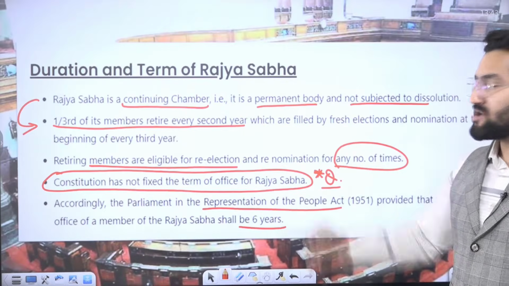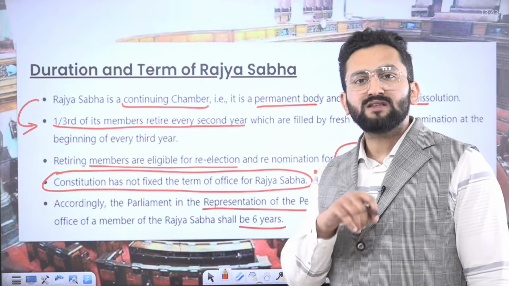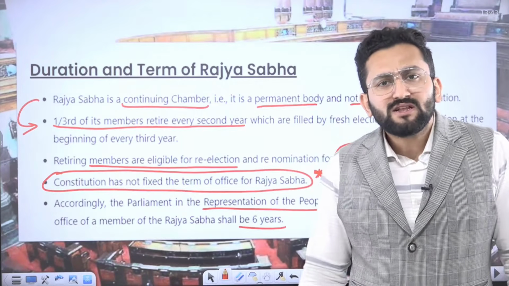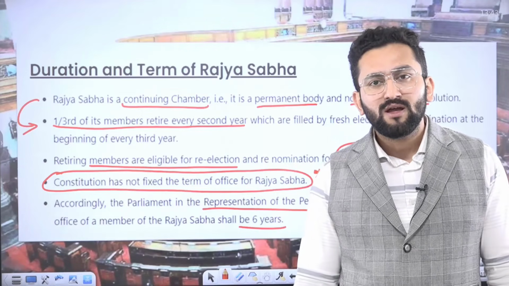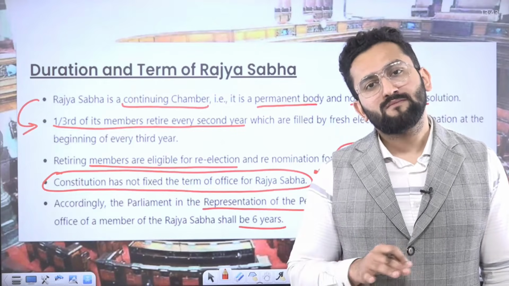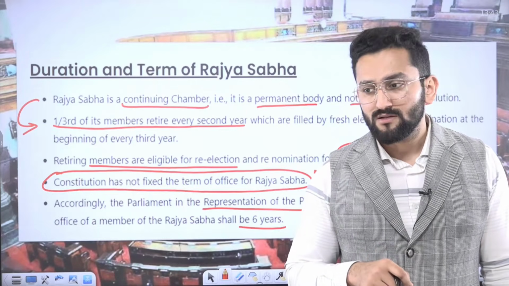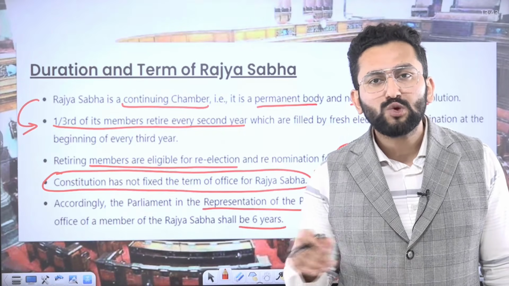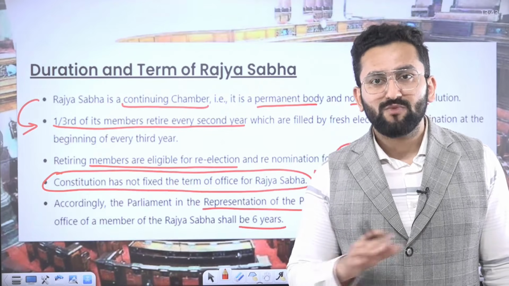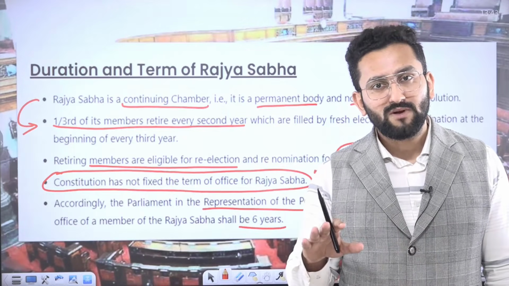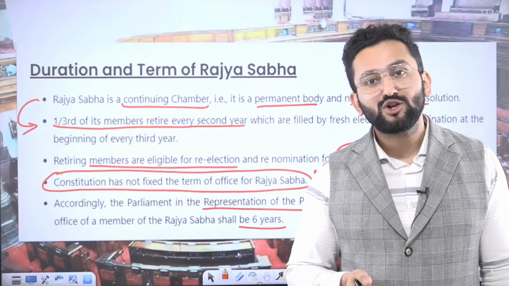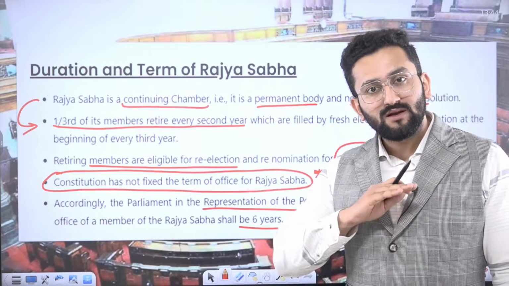Now, duration and term of Rajya Sabha. Rajya Sabha is a permanent house. It is a continuing chamber. It means it is not dissolved; there will be no point where there is no member in Rajya Sabha. Compare with Lok Sabha. When general elections happen, before that these people were Lok Sabha members, and it may be possible that Lok Sabha is dissolved and fresh elections are going to be held. So when Lok Sabha is dissolved, it means it is done.